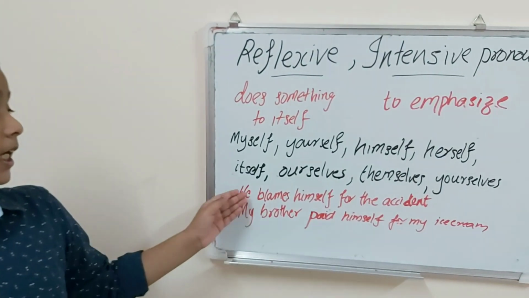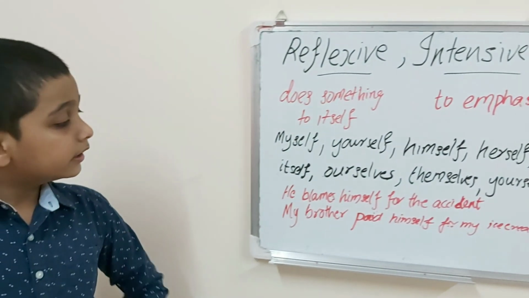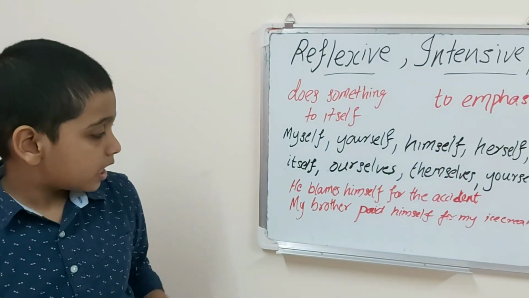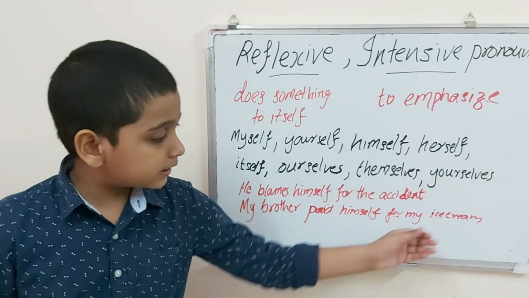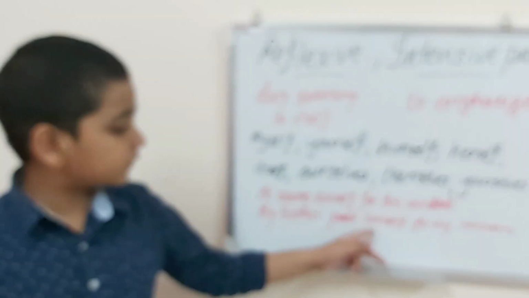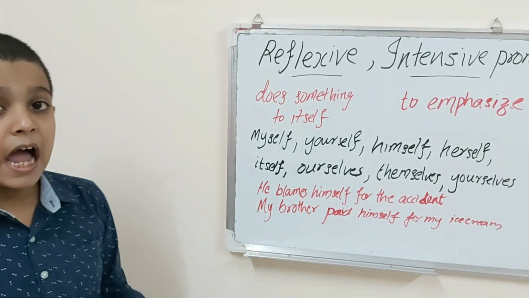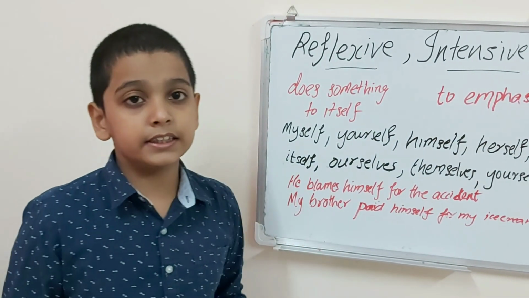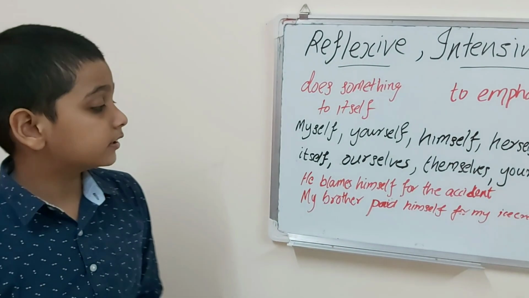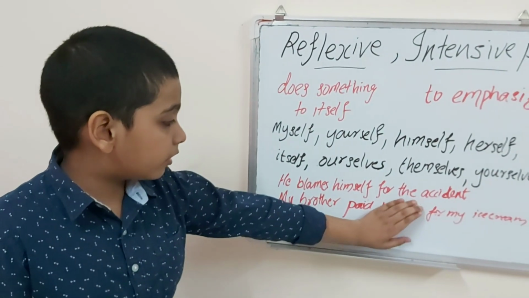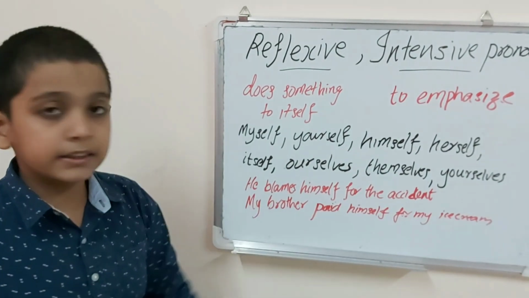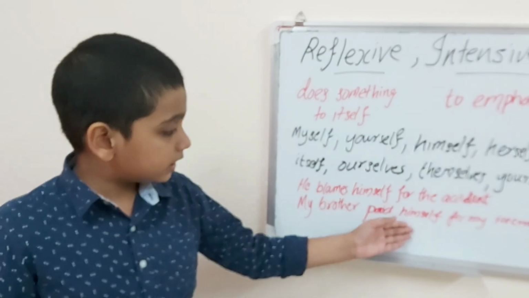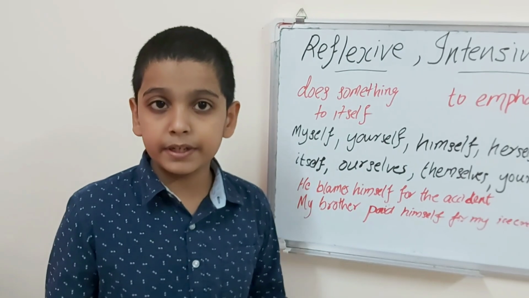For example, he blames himself for the accident. That means he is blaming himself for the accident. Now consider this sentence. My brother paid himself for my ice cream. Here this himself is an intensive pronoun. I will explain. These intensive pronouns are used to emphasize the sentence, that means to give stress to the sentence. So here if we remove the intensive pronoun, my brother paid for my ice cream, the sentence has the same meaning. If the word himself is also there, it has the same meaning.